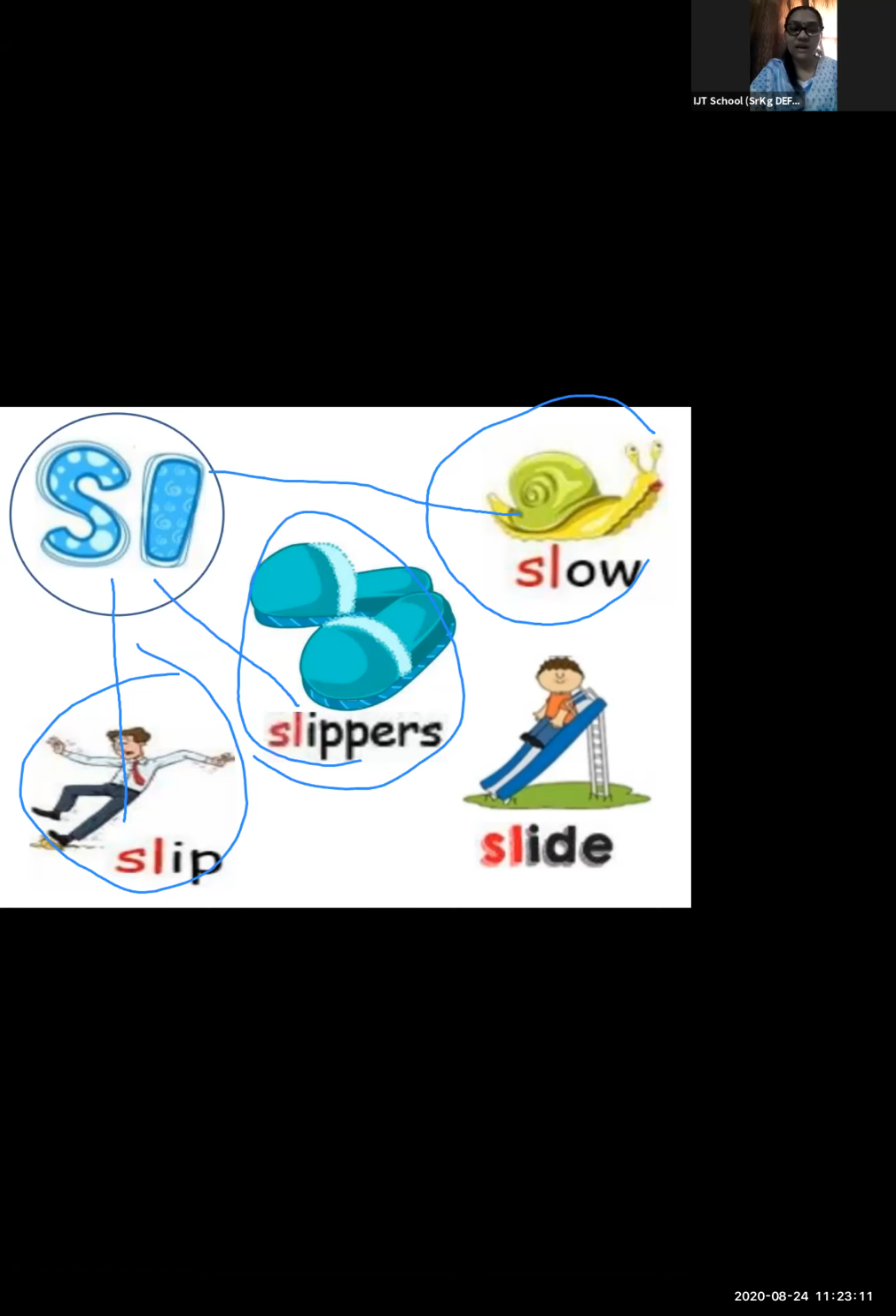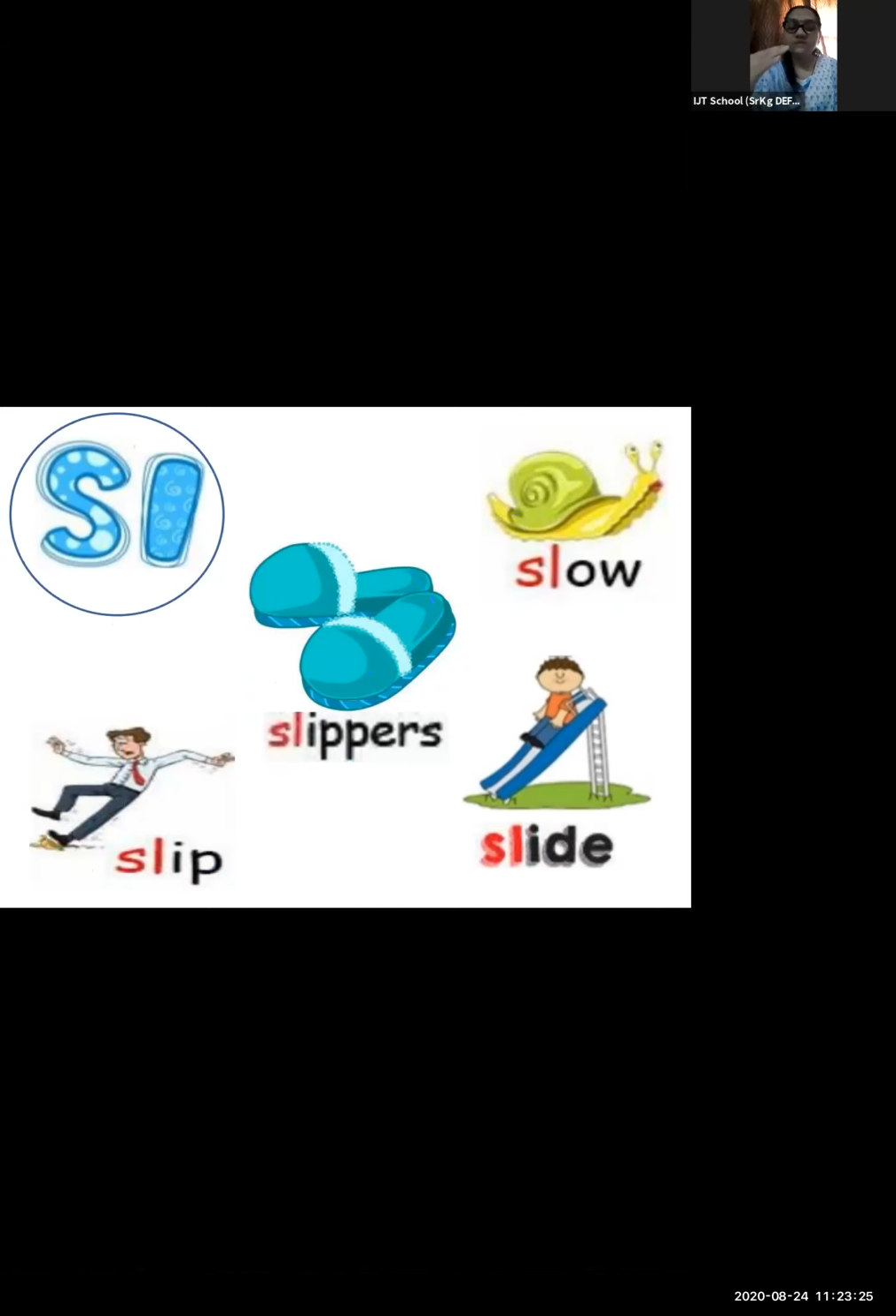And here, one more. The last is, yes, slide. Yes, we can hear a slur in slide. In this way, you have to teach your child. You can show more pictures related to the slur word. For example, slur in slope. Yes or no? Slur in sleeves. Yes, the sleeves of our shirts or kurtis. In this way, you can show more words with the help of sound.